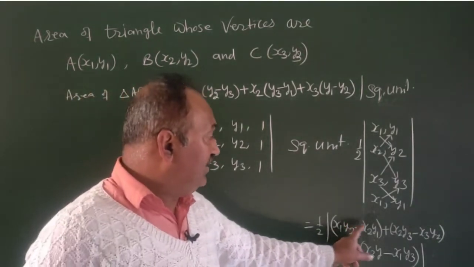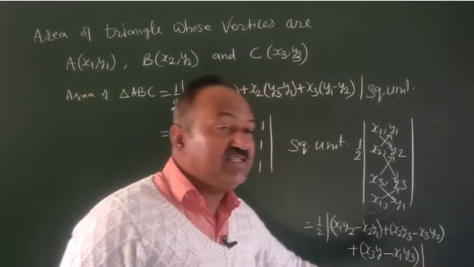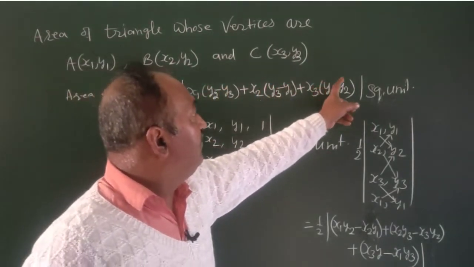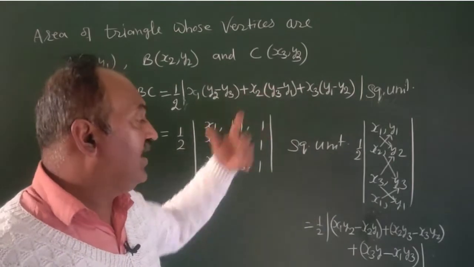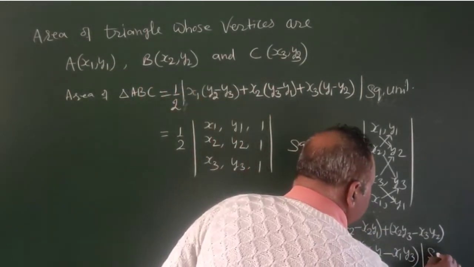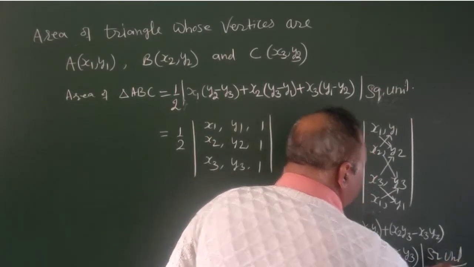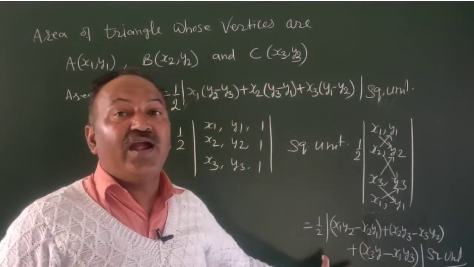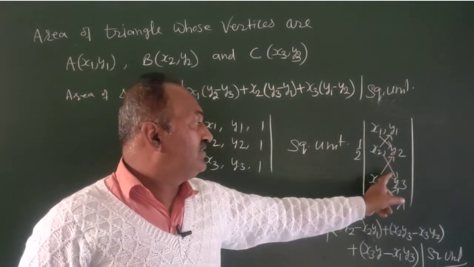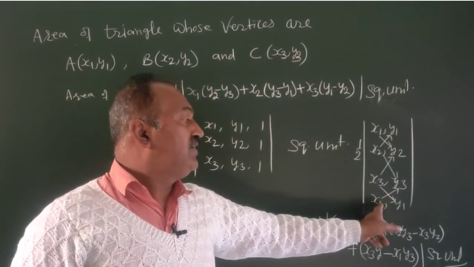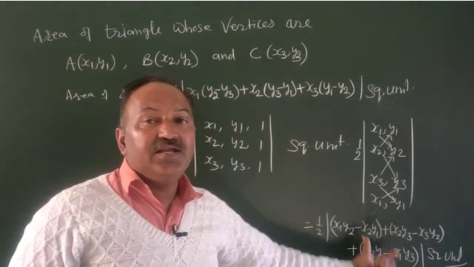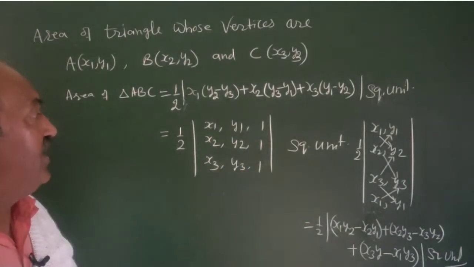Here we get 1, 2, 3, 4, 5 and 6 terms: 3 positive, 3 negative. This is the shortcut method to find the area of the triangle whose vertices are (x1, y1), (x2, y2), (x3, y3), and then again write x1, y1 first and multiply like this, we can find the area of the triangles.